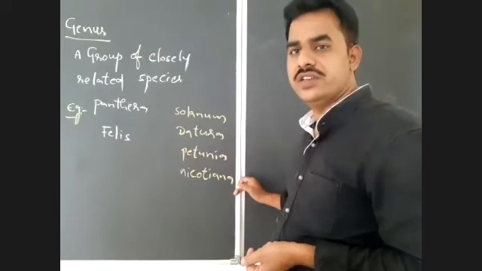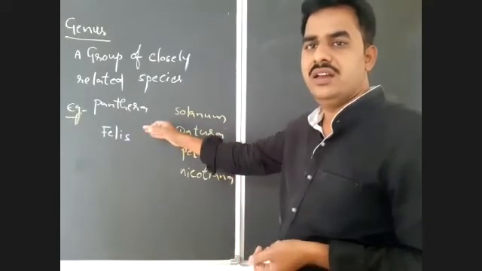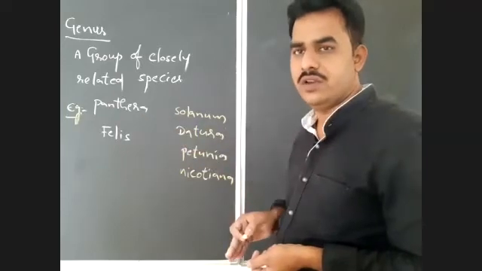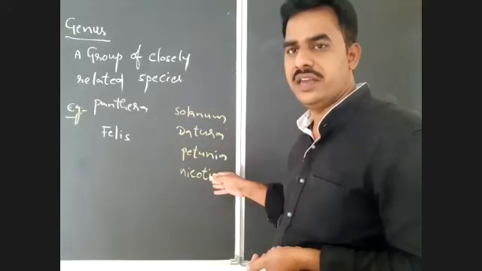These are some genera of plants and those are the genera of animals. I gave you only some examples: 2 genera for animals and 4 genera for plants here.